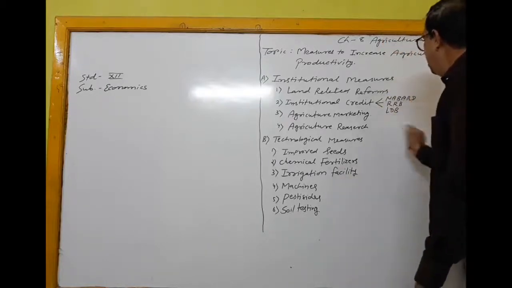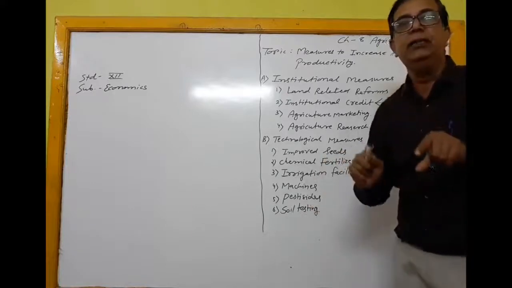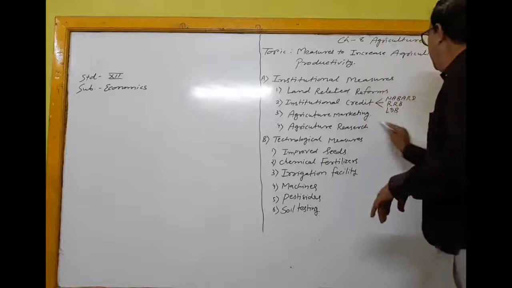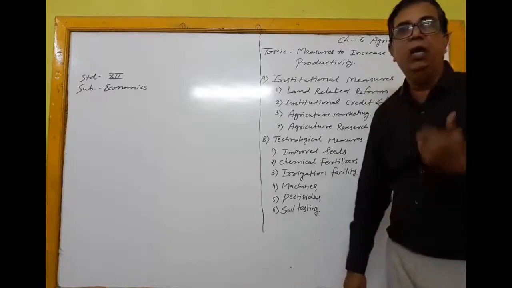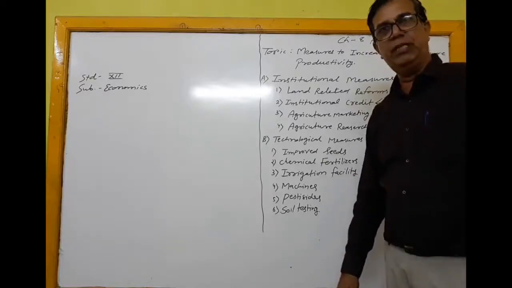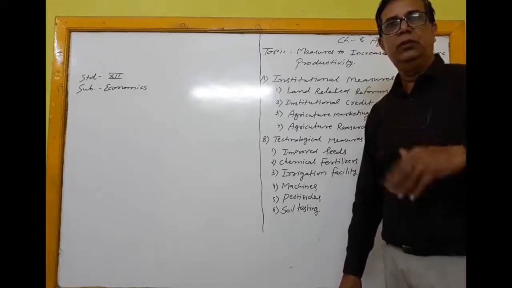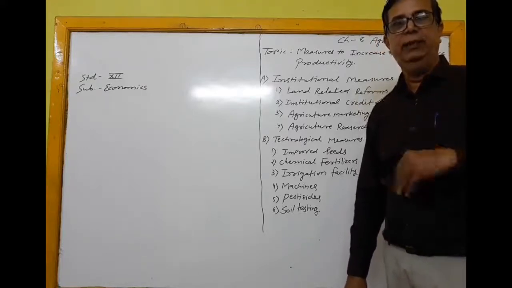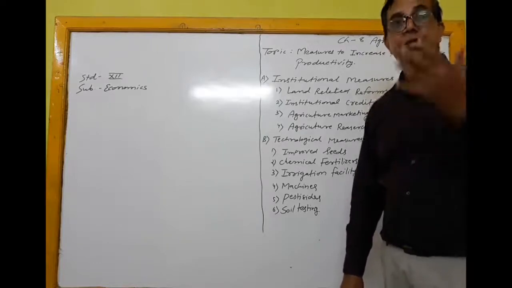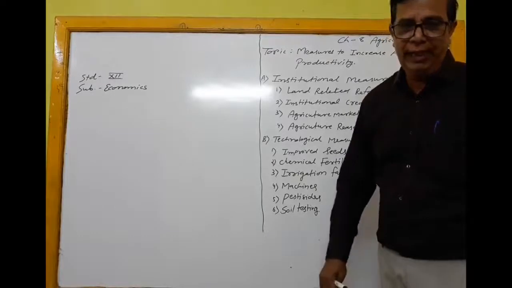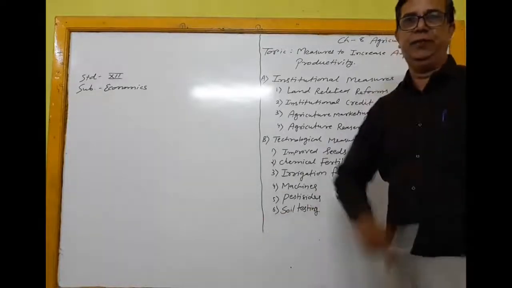All these three institutions are run by the RBI. And all these three institutes provide loans to the farmers for purchasing tractors, chemical fertilizers, pesticides, machinery, and by using all these, the production in agriculture increases.